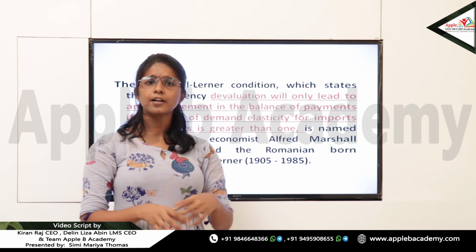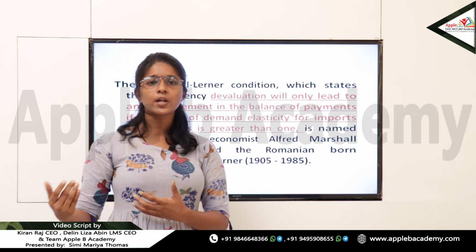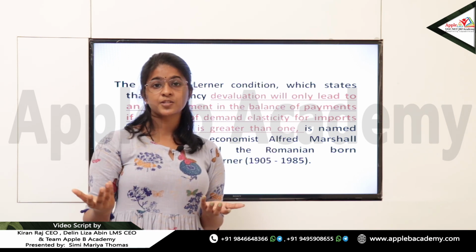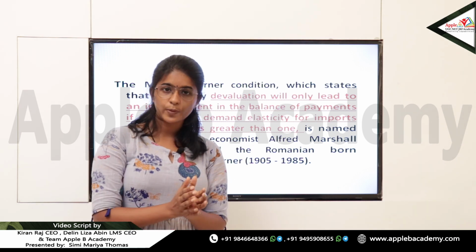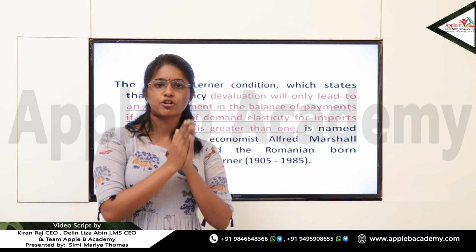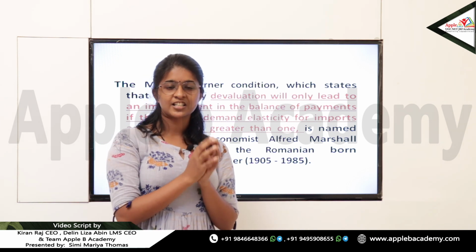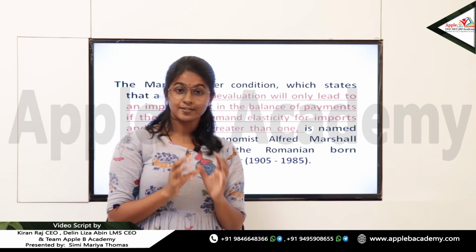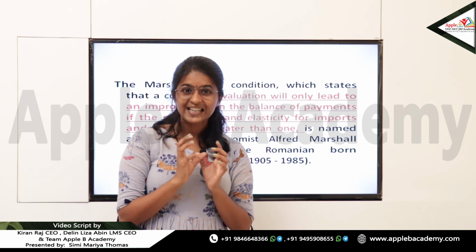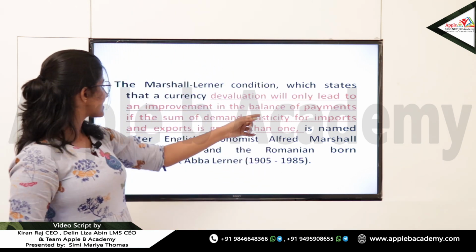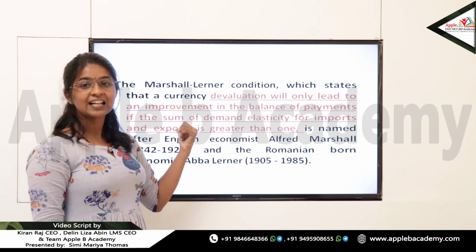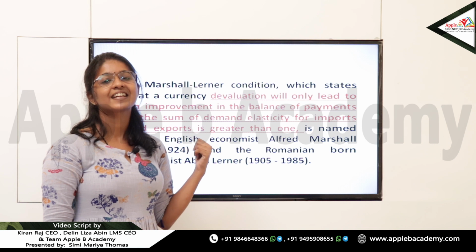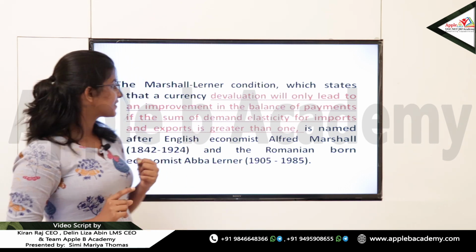Normally we used to say that whenever there is a devaluation, it leads to cheaper exports and expensive imports. Otherwise, it will improve the balance of trade only when the elasticity of the domestic imports plus elasticity of demand of the foreign exports is greater than 1. The sum of those are greater than 1.